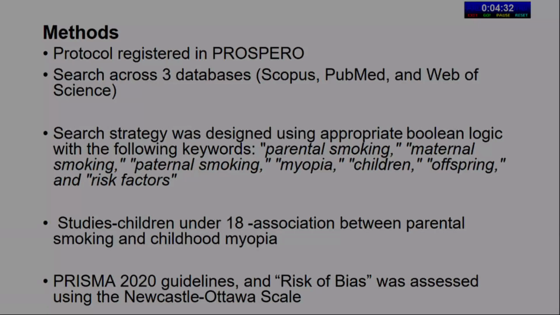This protocol was registered on Prospero, and the search was done across 3 databases, that is Scopus, PubMed and Web of Science. The search strategy was designed using appropriate Boolean operators and the following keywords: parental smoking, maternal smoking, paternal smoking, myopia, children, offspring and risk factors. Studies which had children under the age of 18 years and examined association with parental smoking were included in this review. PRISMA 2020 guidelines were used and risk of bias was assessed using the Newcastle-Ottawa scale.